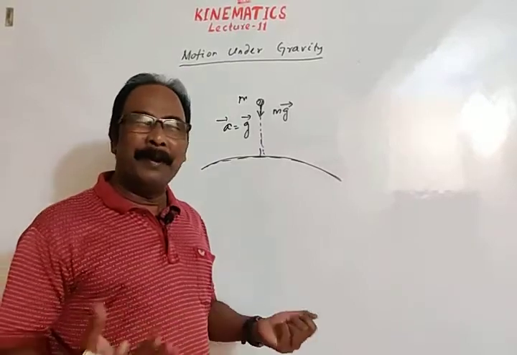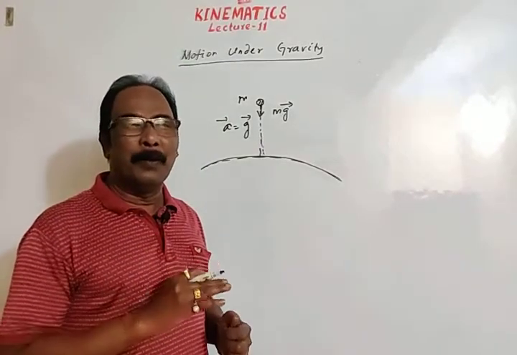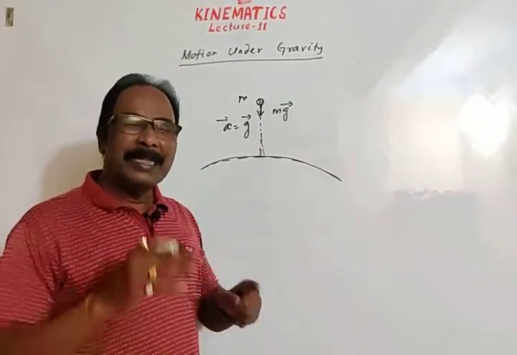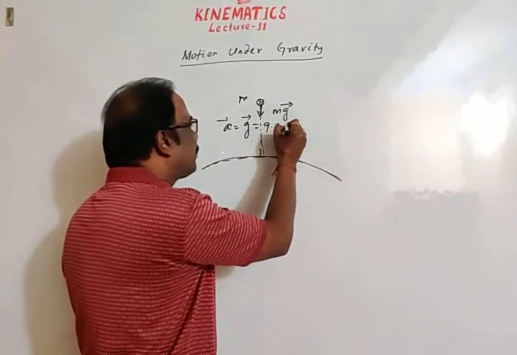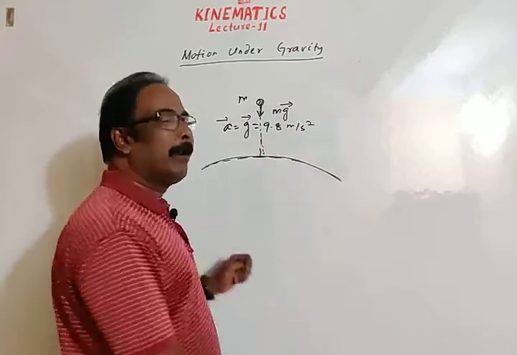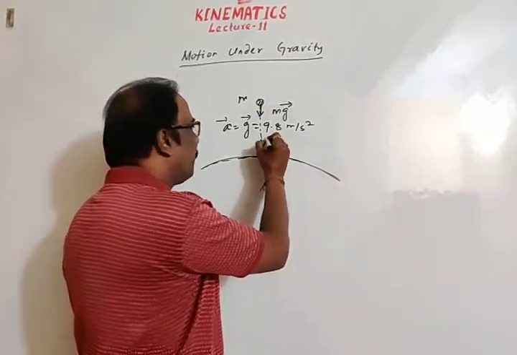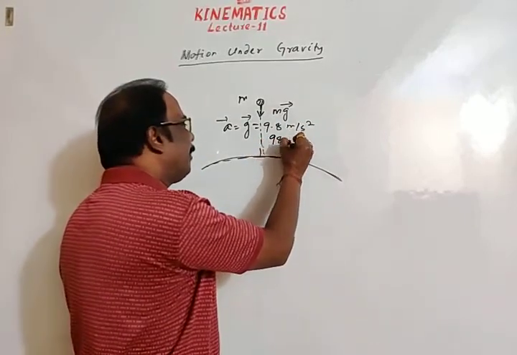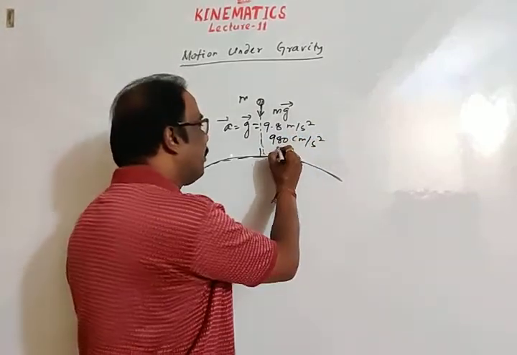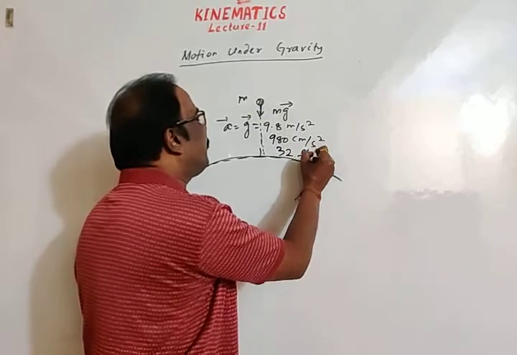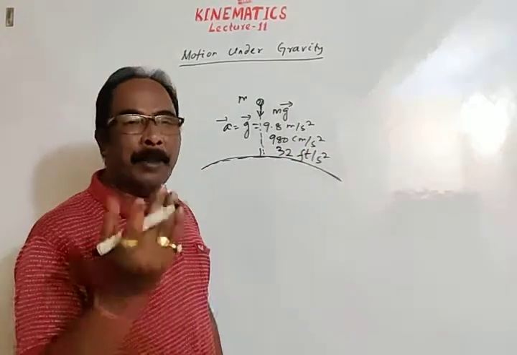We already know the value of g. The standardized value of g is 9.8 meter per second square in MKS, or 980 centimeter per second square in CGS, or 32 foot per second square in FPS.